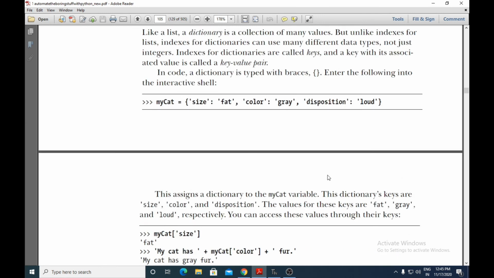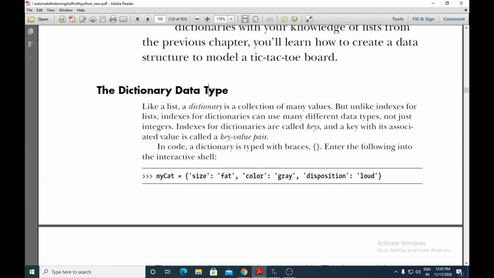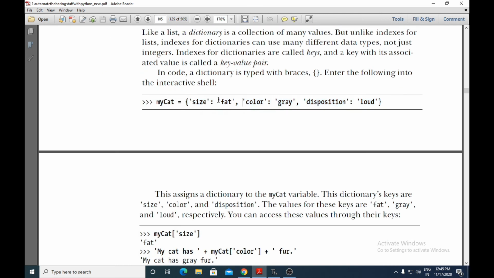So this is an introduction to the dictionary data type. It is enclosed within a pair of braces and is of the form key colon value, where the key can be of any data type. A dictionary is nothing but a list of key value pairs, and if you want to access the values, you can access them with the help of the keys.